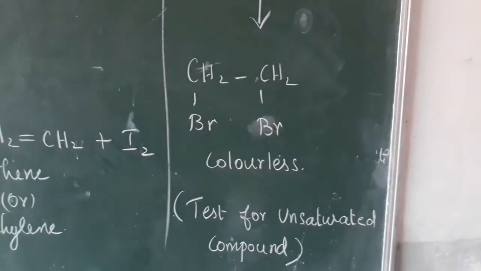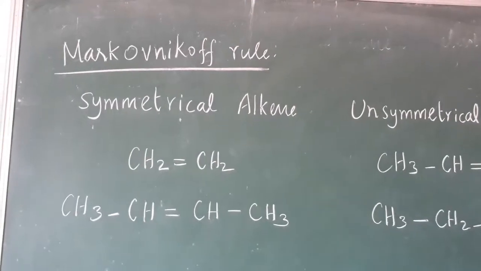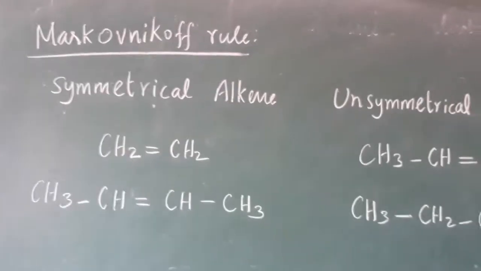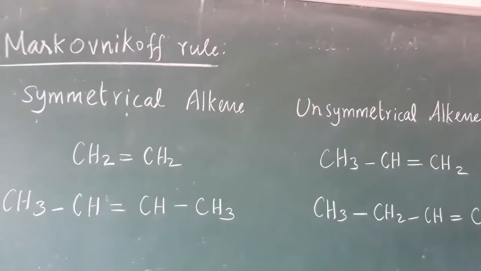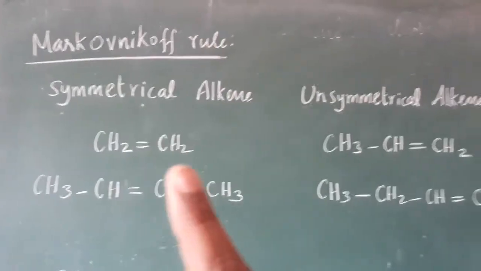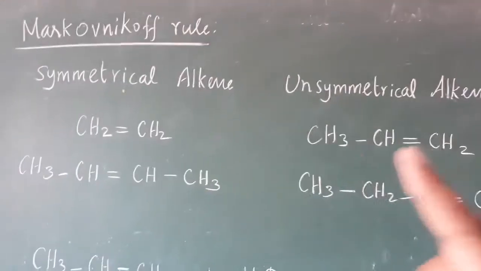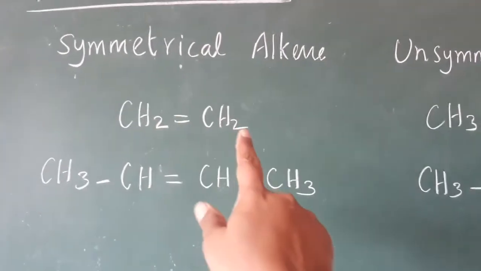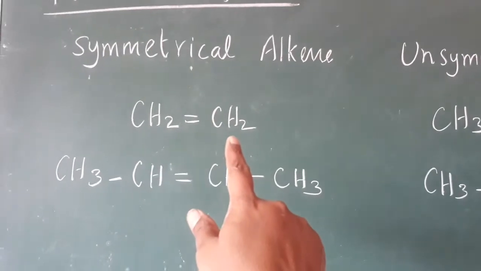Now we are going to learn the Markovnikov rule. In that rule, first of all, we have to clarify what a symmetrical alkene and an unsymmetrical alkene are. Here, the alkene has a double bond, and on both sides we have the same CH2.